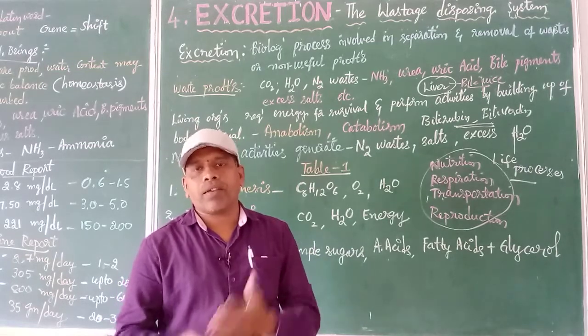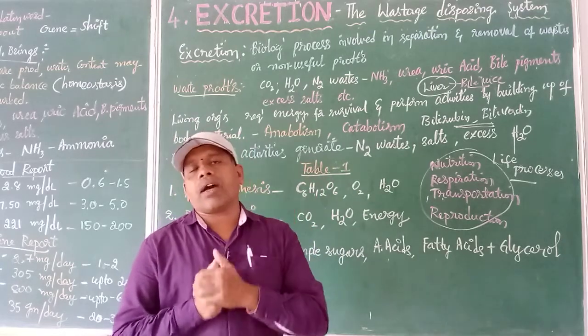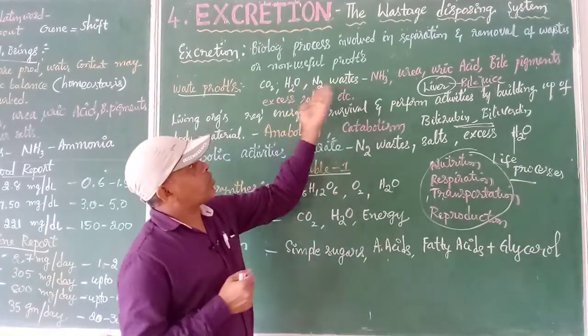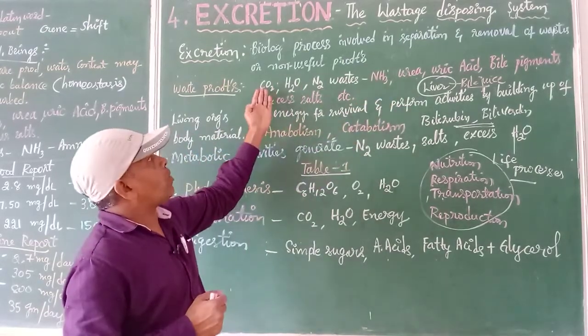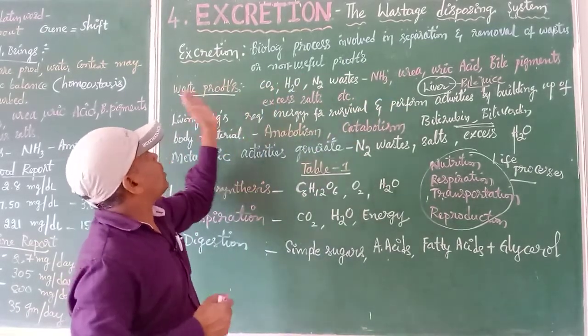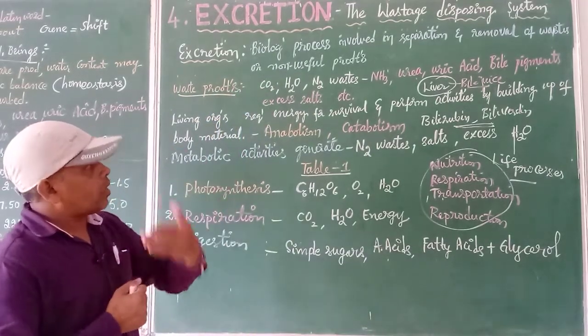Then which system is involved? Our excretory system, our kidneys, are involved in removing them. So nitrogenous waste, minerals and different types of substances, along with carbon dioxide and water, are removed. They are considered to be the waste products of different chemical reactions.